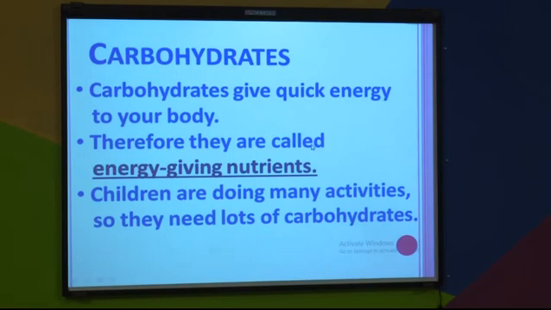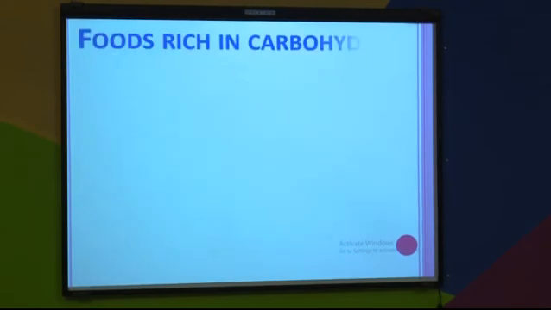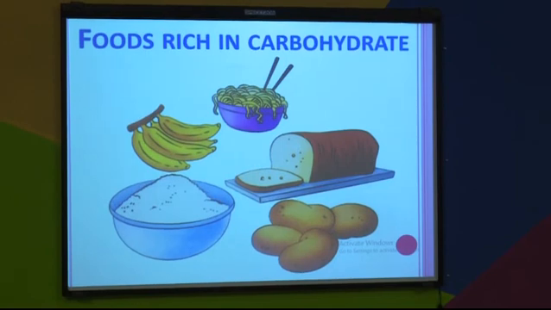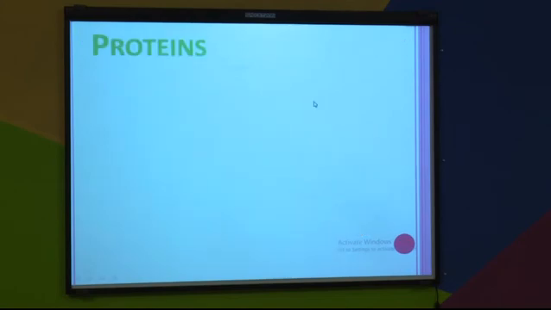Now just recall what the carbohydrate rich foods are. Here are the carbohydrate rich foods. You can see here rice, bread, potato, banana, noodles. These are all carbohydrate rich foods. Rice, wheat, maize, these types of cereals are rich in carbohydrate, and the foods prepared with these cereals are rich in carbohydrate.